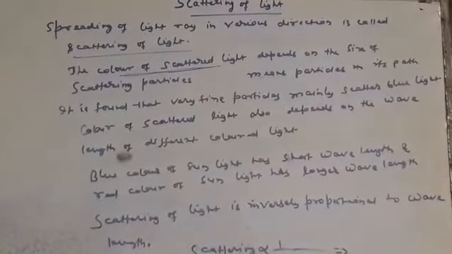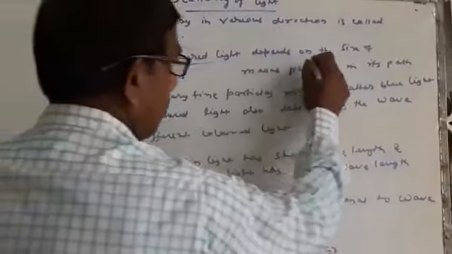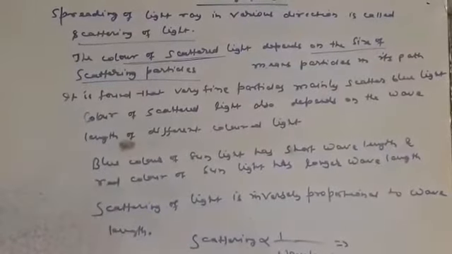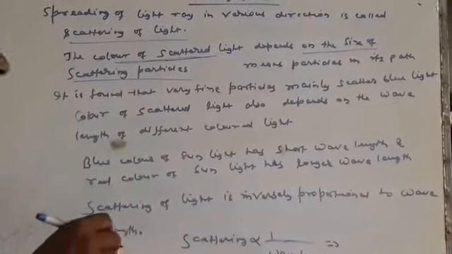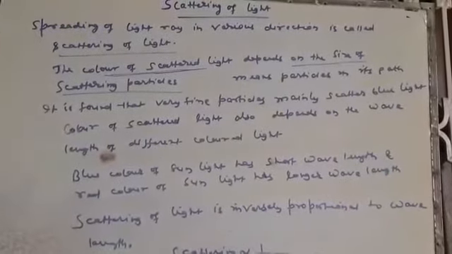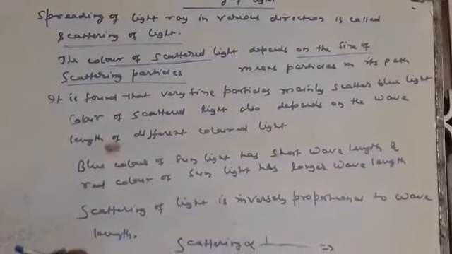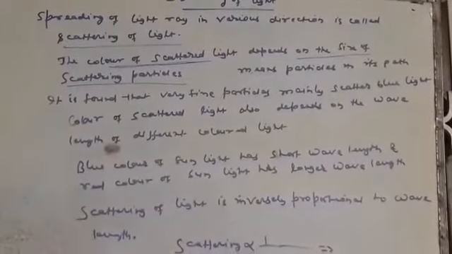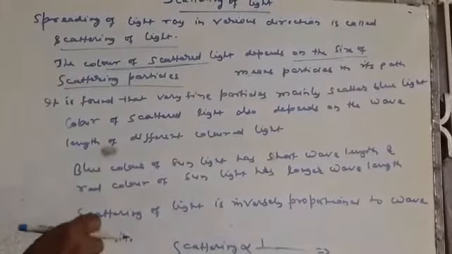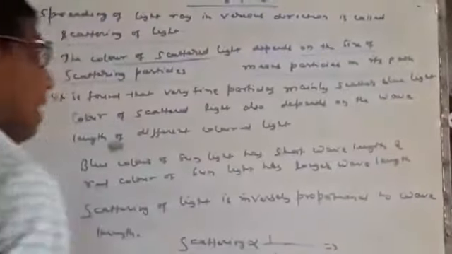As we know, the vast source of light is the sun. The scattering depends on the size of the scattering particles. What is the size of the particles in the atmosphere, dust particles, maybe water droplets or various gases? So scattered light depends on the size of the scattering particles. It is the particle of the medium through which scattering of light takes place. This means particles which come in the path of the light.